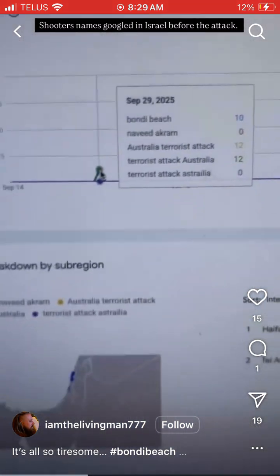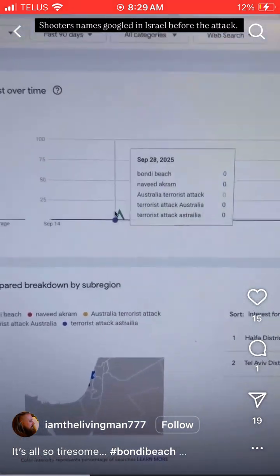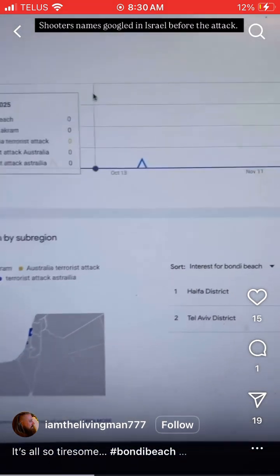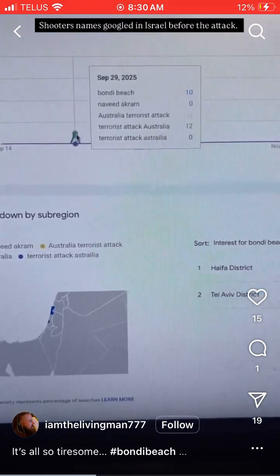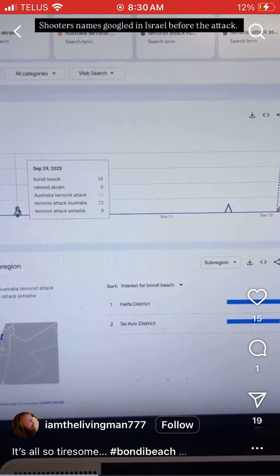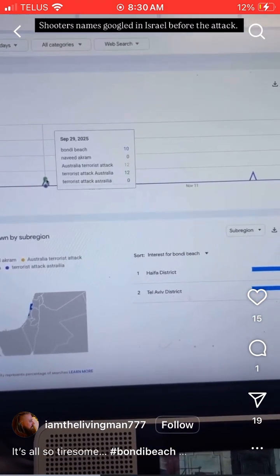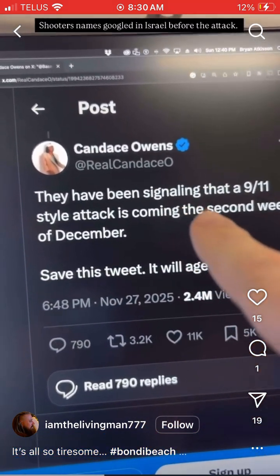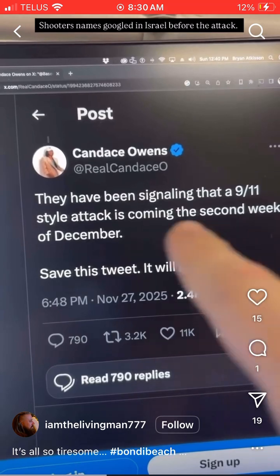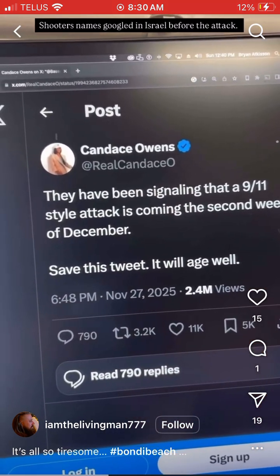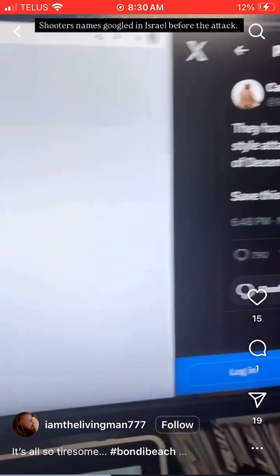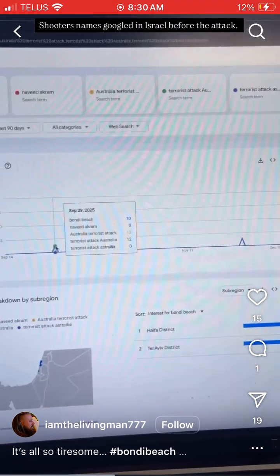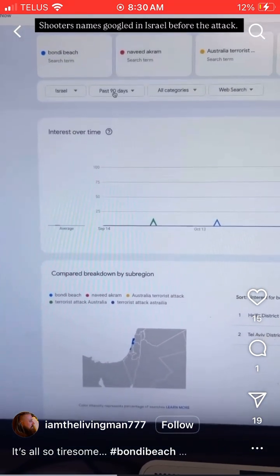So those terms, what are the odds on September 29th in Israel, past 90 days, that those terms were all searched at the same time on the same day? You know, the odds seem a little bit alarmingly unusual. It's almost like it was planned, right? And that would kind of further corroborate Candace Owens' post here. It says, they have been signaling that a 9/11 style attack is coming second week of December. Save this tweet, it will age well. Which, despite what people think about Candace, that's a pretty alarming tweet. She's kind of suggesting that Israel's been planning a lot of the terrorist attacks, and the evidence here is alarming. But let's get a little more detailed.